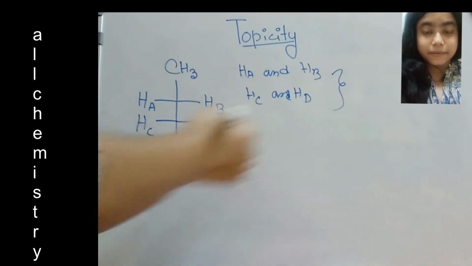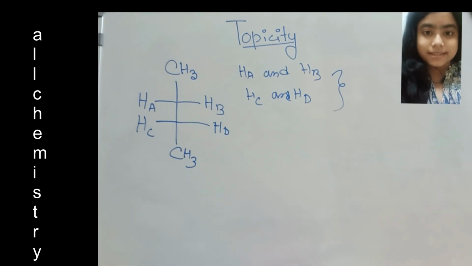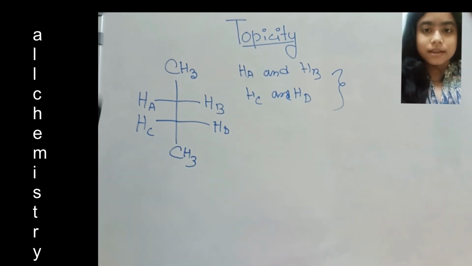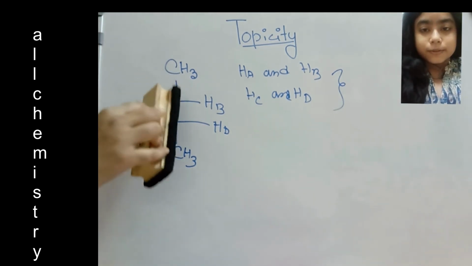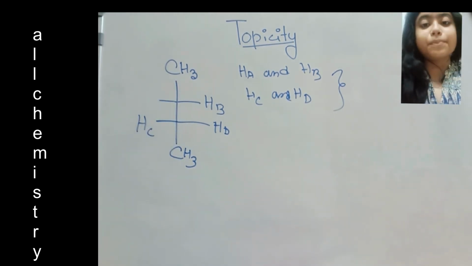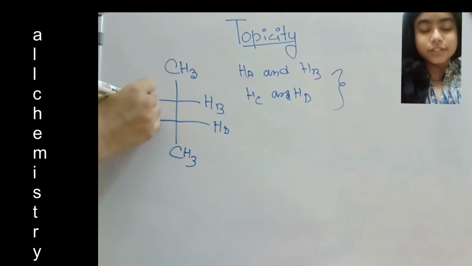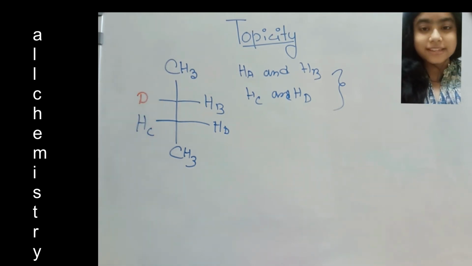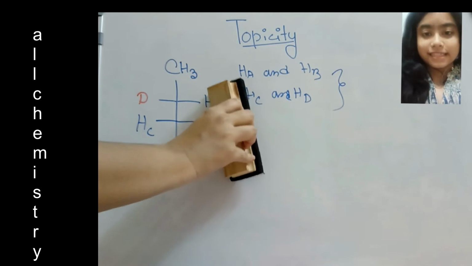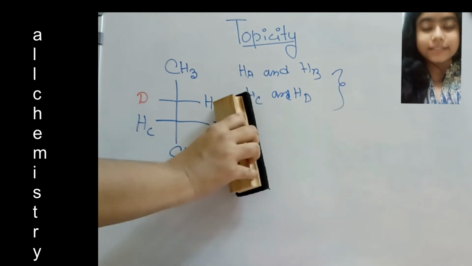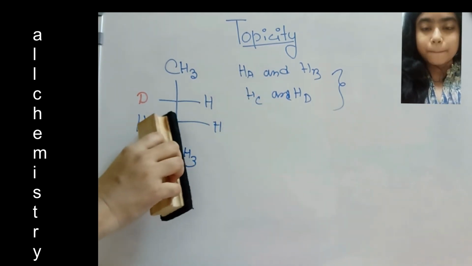To do that, first of all we have to replace Ha by deuterium. So in the first case, we replace Ha by deuterium and keep Hb, Hc, Hd all as hydrogen. So this is the deuterium.